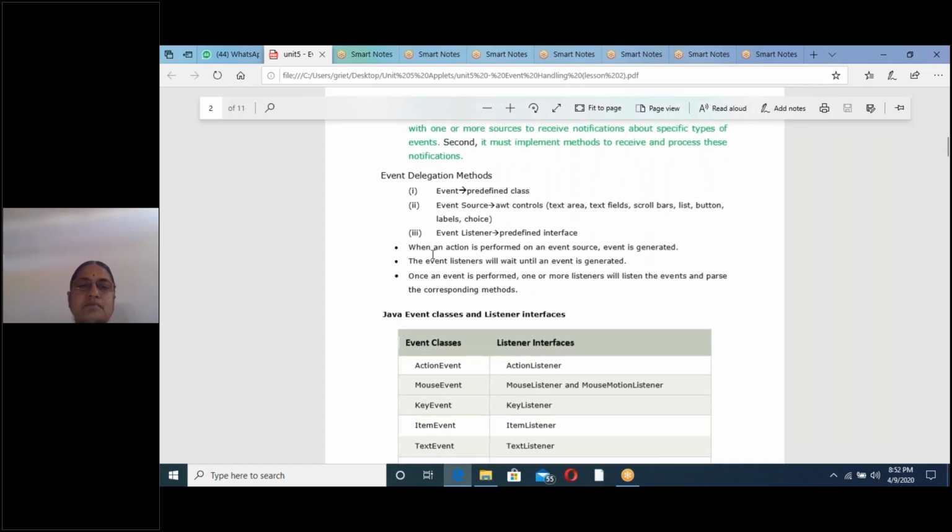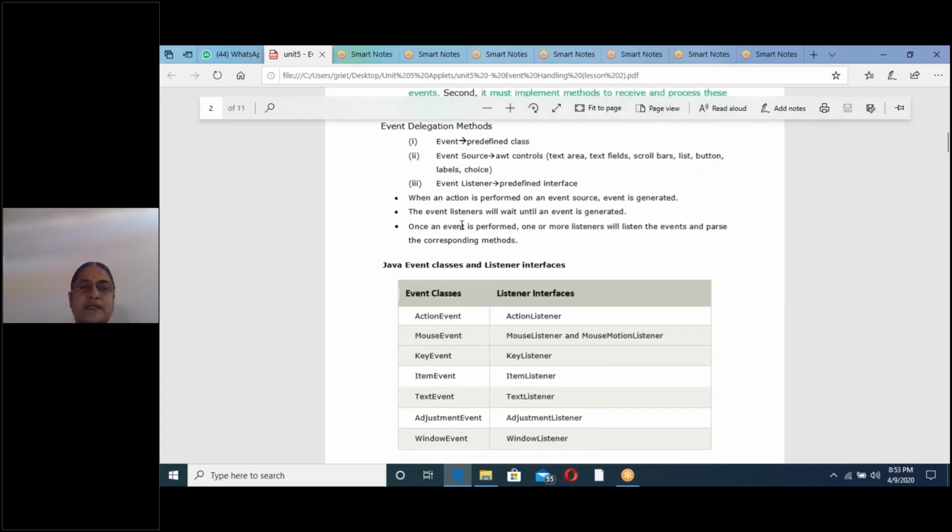Next, when an action is performed on an event source, an event is generated. Understand these 3 points. When an action is performed on an event source, an event is generated. Next, the event listeners will wait until an event is generated. Once an event is performed, one or more listeners will listen to the events and call the corresponding methods. These 3 points are very, very important, and you know these three.